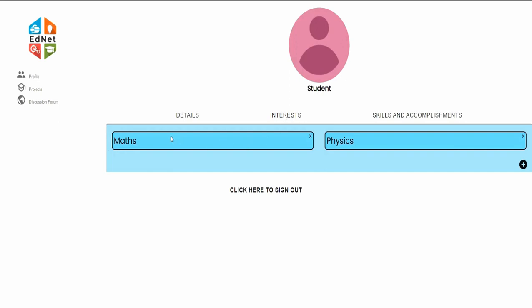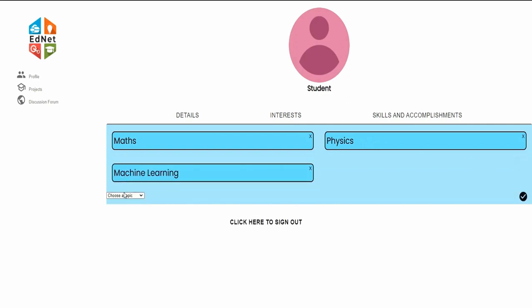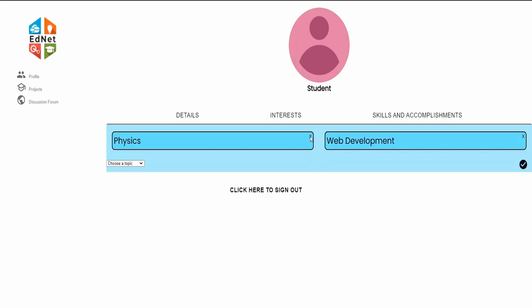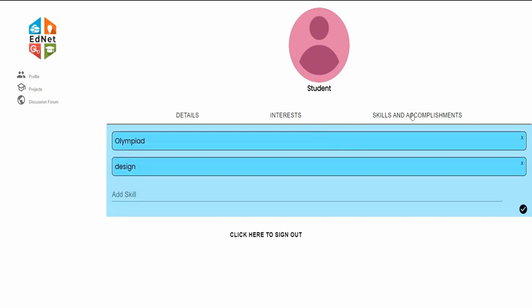Let's look at the interests of the profile. Here, by default, maths and physics are given as the interests. We can add our own interests. I want to add machine learning, I want to add web development, and if I have added something and want to remove it, I can remove it by just clicking this little cross sign over here. And if physics is already added and I want to add it once again, then it will be added only once.